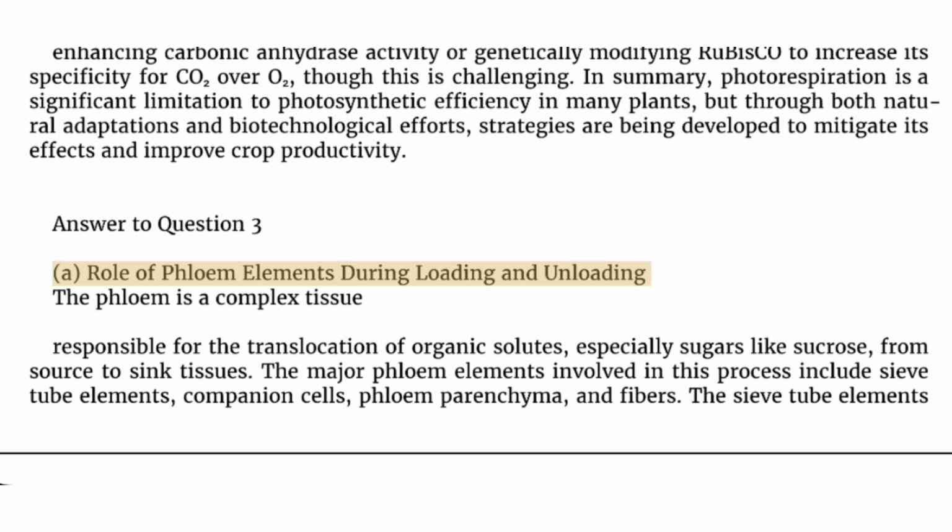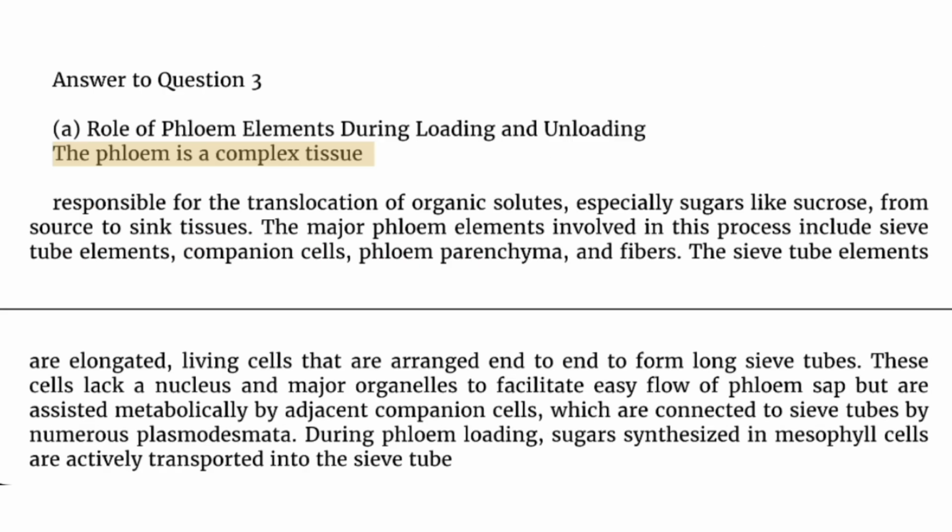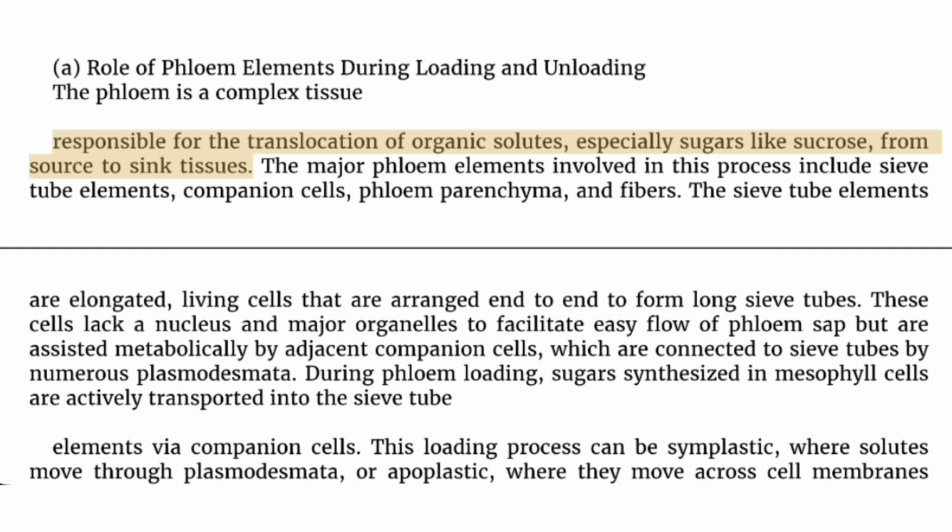Role of phloem elements during loading and unloading. The phloem is a complex tissue responsible for the translocation of organic solutes, especially sugars like sucrose, from source to sink tissues. The major phloem elements involved in this process include sieve tube elements, companion cells, phloem parenchyma, and fibers. The sieve tube elements are elongated, living cells that are arranged end-to-end to form long sieve tubes. These cells lack a nucleus and major organelles to facilitate easy flow of phloem sap but are assisted metabolically by adjacent companion cells, which are connected to sieve tubes by numerous plasmodesmata.